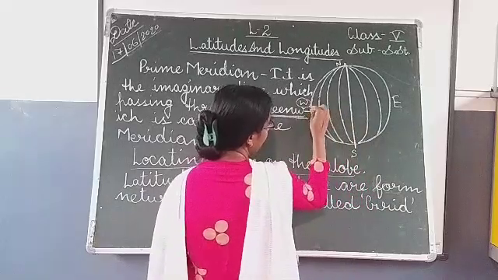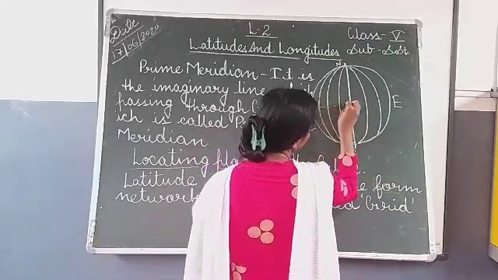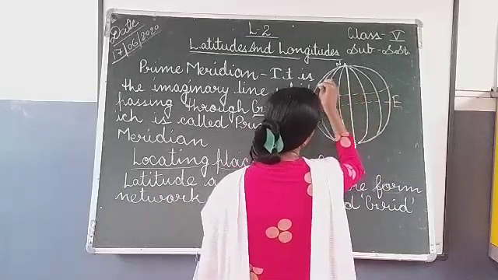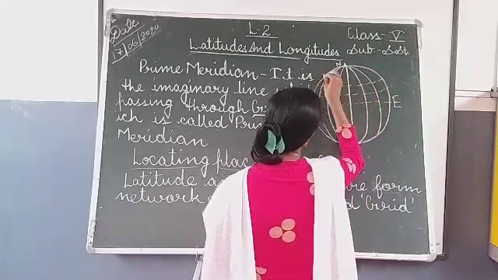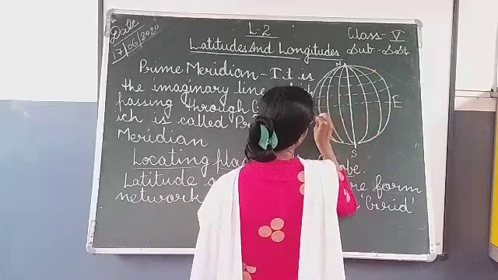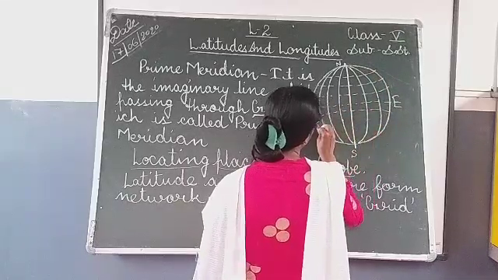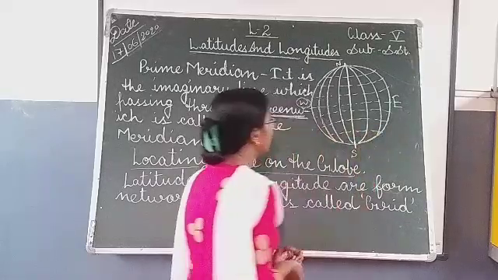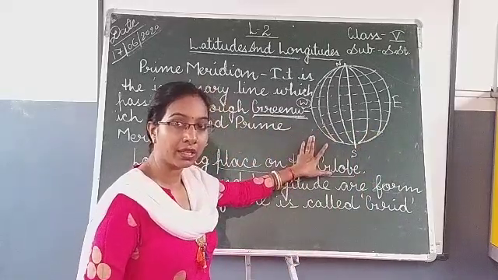These are the longitudes, this is the equator and these are the latitudes. This network of lines is called a grid.